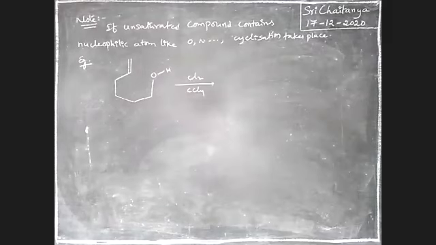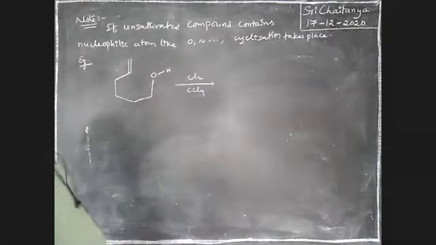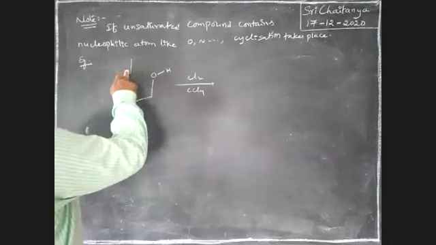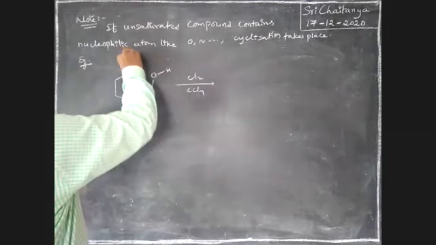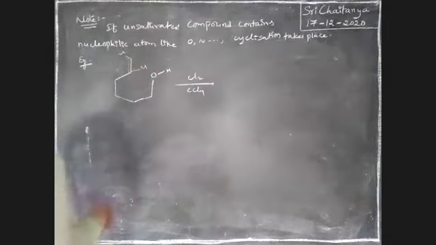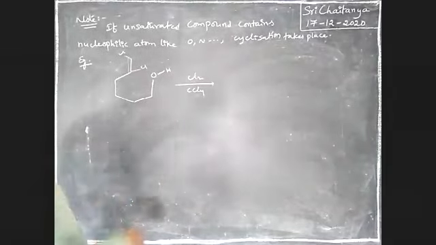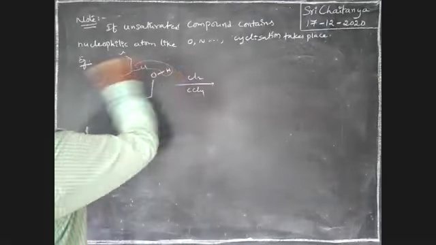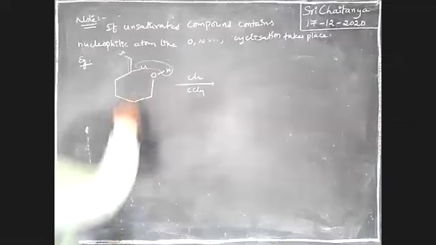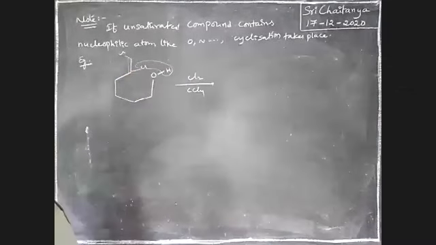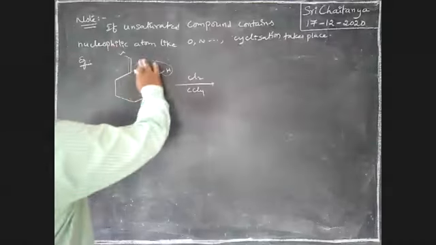What is the product? Listen, boys. First of all, chlorine addition takes place. After that, removal of HCl is possible. That's why a ring closing condition is possible.